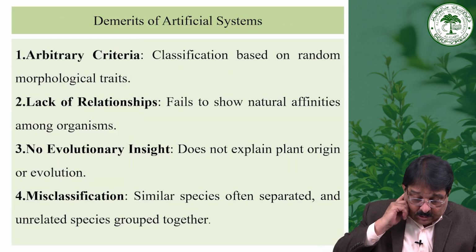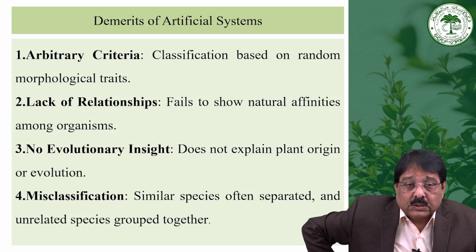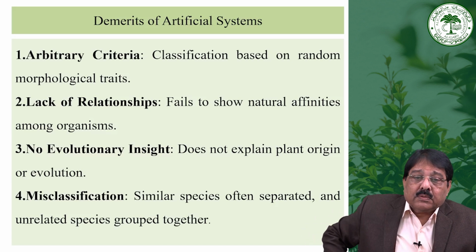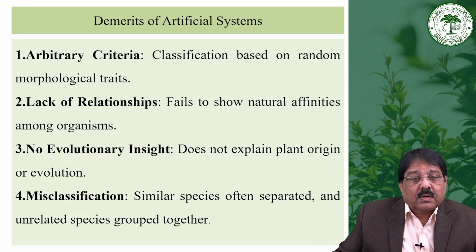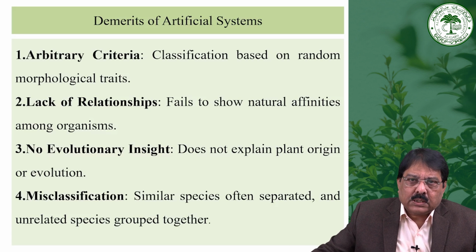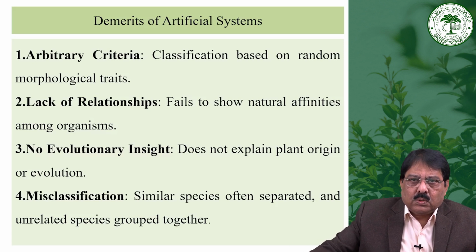If you talk about the demerits of all these artificial systems, the demerit is the artificial, arbitrary criteria, that is, classification based on random morphological traits. There are no certain rules. Whatever characters the people liked, they were independent to select. There was no rule, no foundation. So they selected characters and identified them.